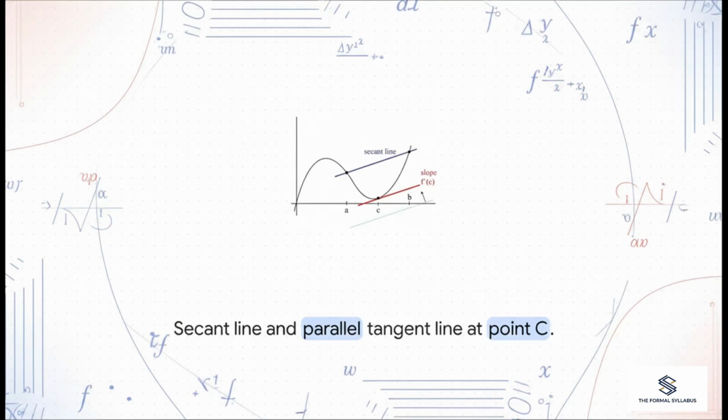And this brilliant relationship is the entire core of the concept. If you look at a secant line connecting point A and point B, giving us the average, and then check out a tangent line at some point C, well, the mean value theorem guarantees that as long as our curve is smooth and continuous, there will always be at least one point, our point C, where the tangent line is perfectly parallel to the secant line. Parallel lines have the exact same slope, meaning your instantaneous speed at point C was exactly equal to your average speed between A and B.